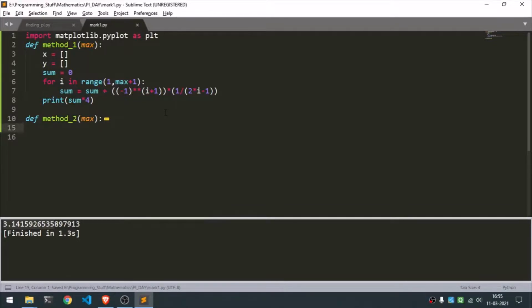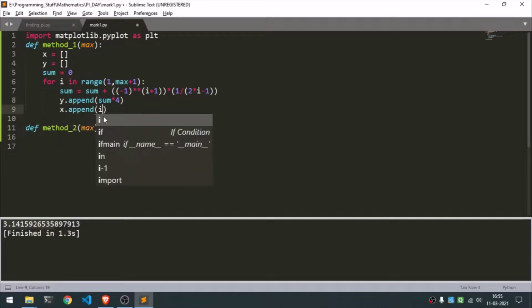Okay, and now what we'll be doing is we'll be populating the y axis with all of these values. So what I'm gonna do is y dot append. So that will just put all of these values inside y, and now we also need the values for x as well. So what I'm going to do is x dot append I. So this makes sense because y would be the value which we are getting out of, and x is the number of iterations. So the iterations grow from 1, 2, 3, 4, 5 till whatever our max value is.